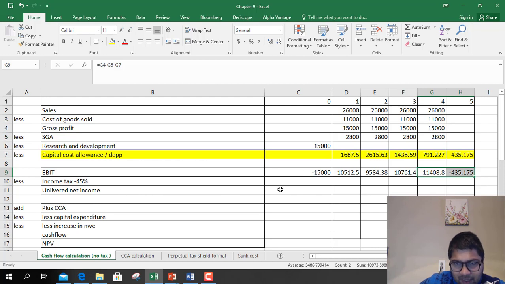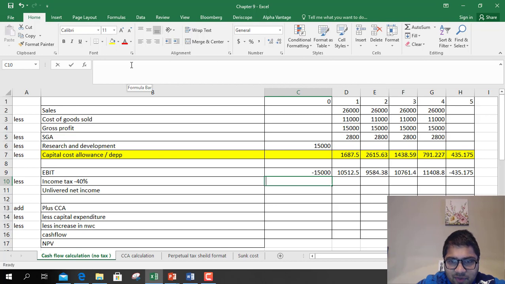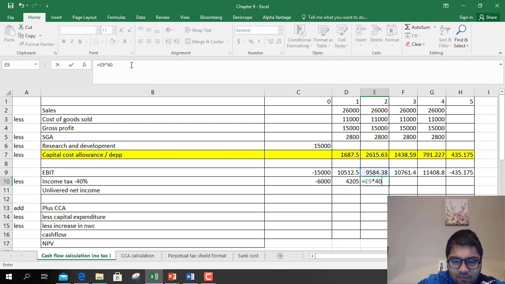Okay. Next is income tax. What is the income tax rate? Income tax rate is what is given in income tax is 40%. So not 45, it is 40%. Income tax rate 40%. So how much would be tax on this? $6 million, $4 million, and so on and so forth.